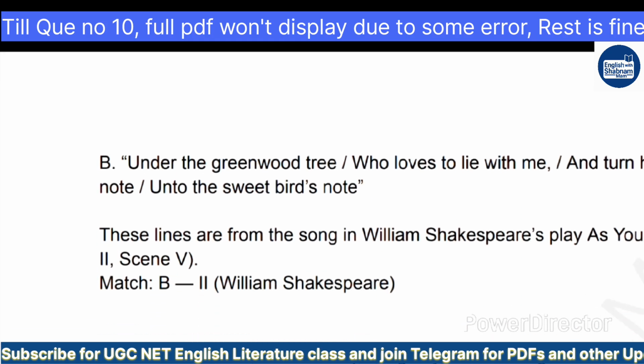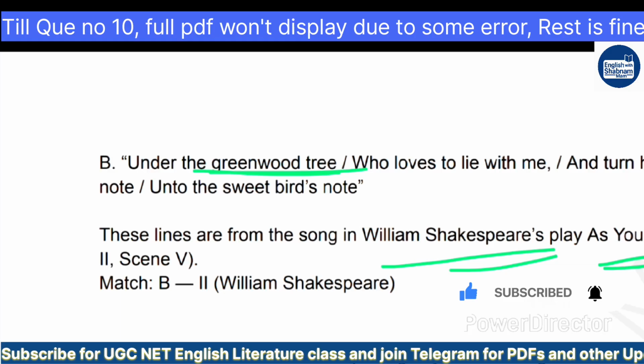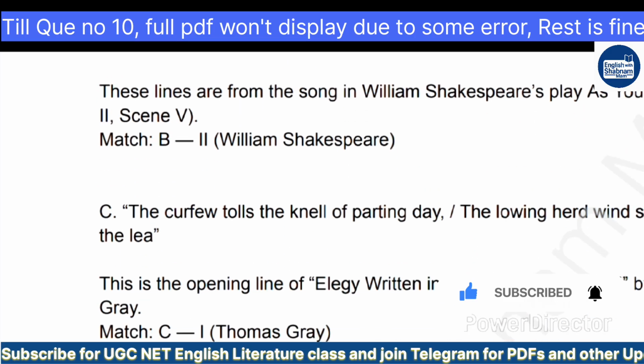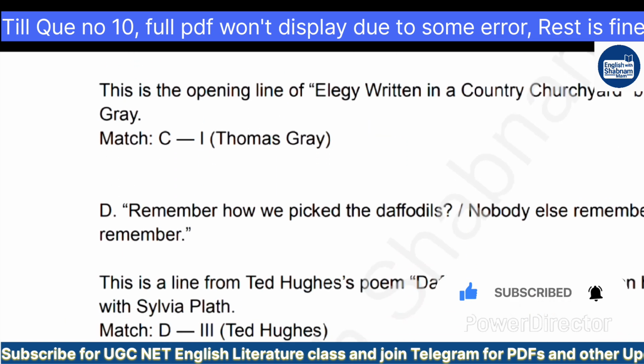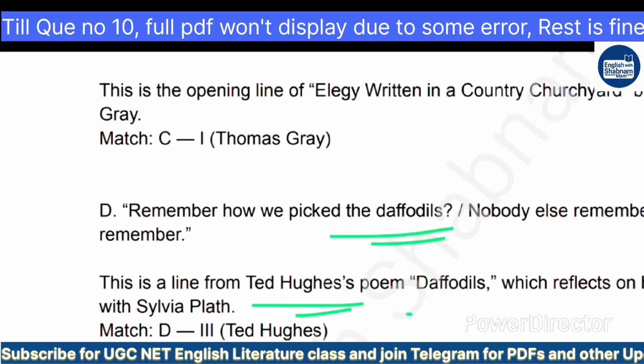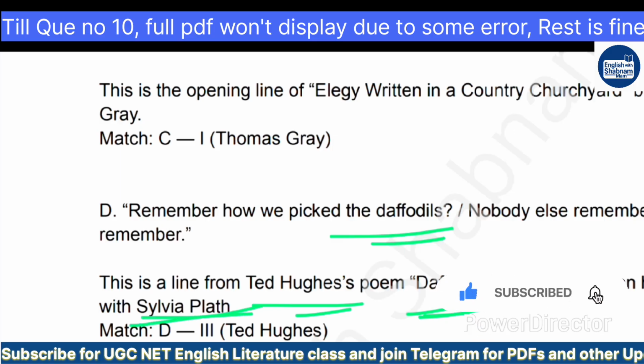Then you have under the greenwood tree. Remember the keyword. These lines are from a song in William Shakespeare's play As You Like It. So this is also correct. Then we have the curfew tolls the knell of parting day. These lines are the opening line of Elegy Written in a Country Churchyard by Thomas Gray. So C we can match with first. Then the last one we have here: remember how we picked the daffodils? It is from the Ted Hughes poem Daffodils, which reflects on his memories with Sylvia Plath. Sylvia Plath, the psychopathic writer. This is a line from Ted Hughes' work.